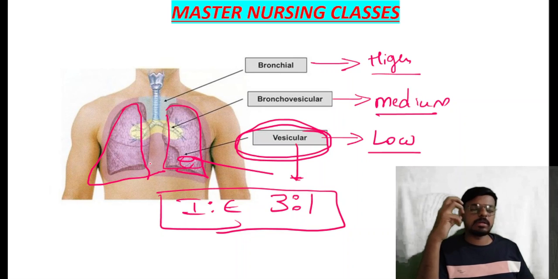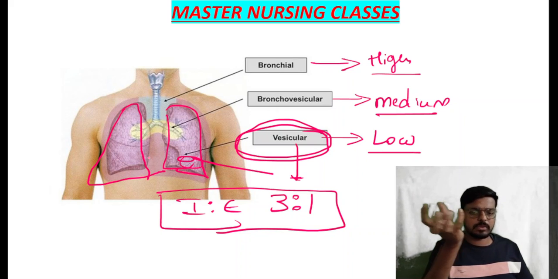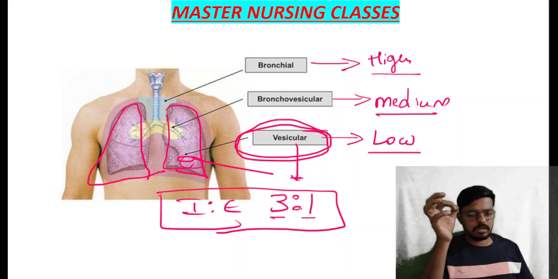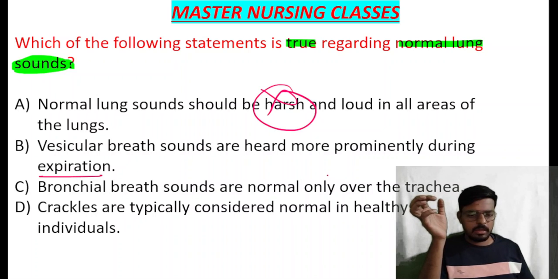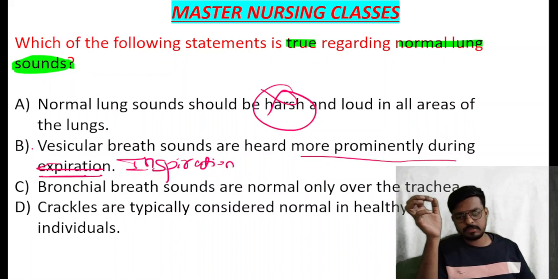During the inspiration, the prolonged sound will come, and during the expiration, little sound will come. So the inspiration to expiration ratio here is 3:1 in the vesicular lung area. In the option they have given, it says more prominently during the expiration. No, the sound is more prominent during the inspiration. So option B also, right?